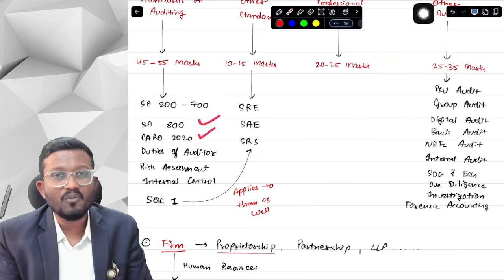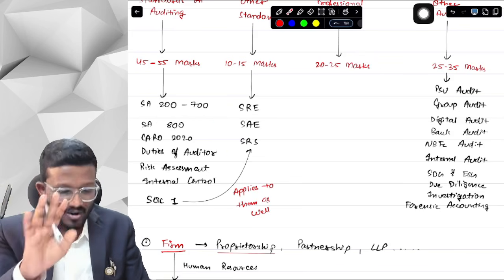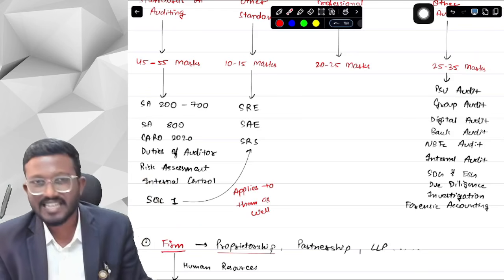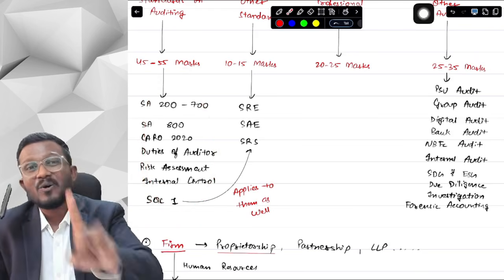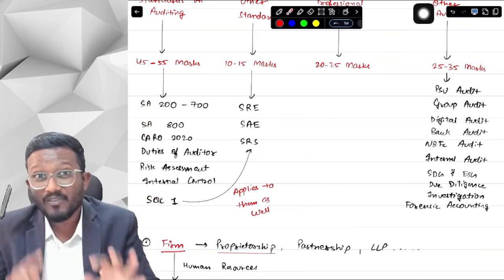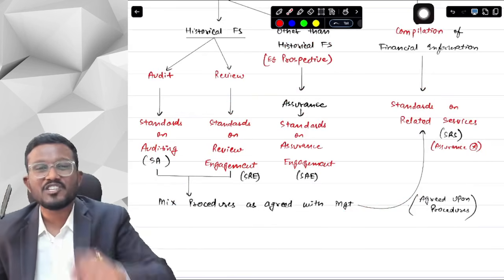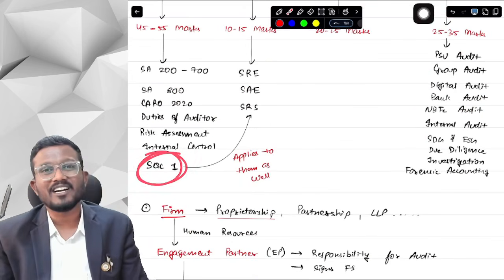CARO 2020 you have already covered. Duties of auditor, that is section 143(1). Company audit you have already covered. Risk assessment and internal control, some parts you have already covered in CA Inter. So this is all the section talks about. And then there is one more type of standard, which is standards on quality control.